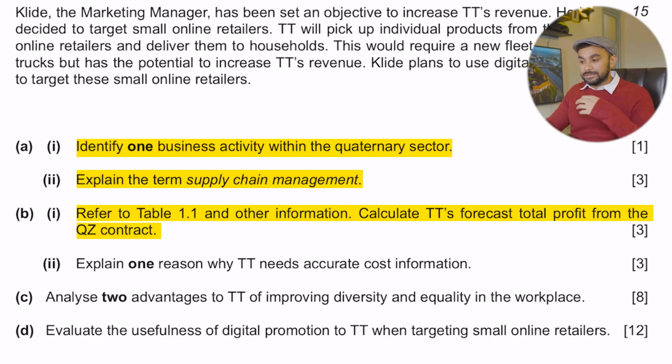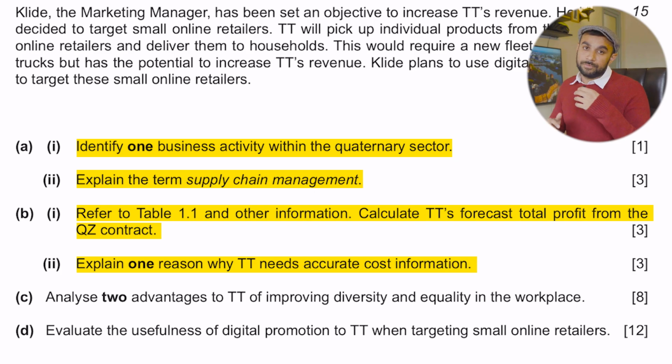For the contract of 5000 deliveries that is being received, we have to write the revenue, then subtract expenses from it. Show proper workings. Make sure you show proper workings while attempting this question. And explain one reason why TT needs accurate cost information. Why do we need cost information to set the price, to set targets and budgets, right? So why do you need cost information? This is a proper 1 short paragraph for 3 marks.